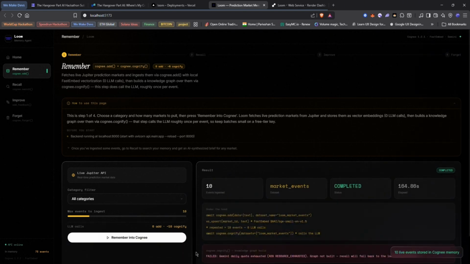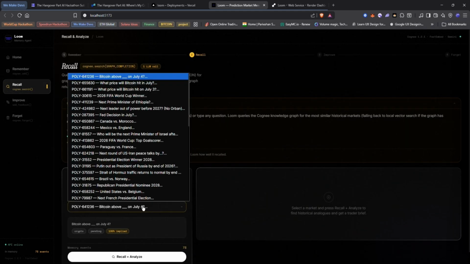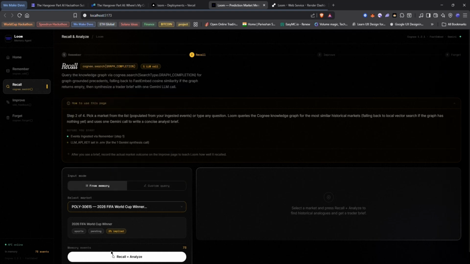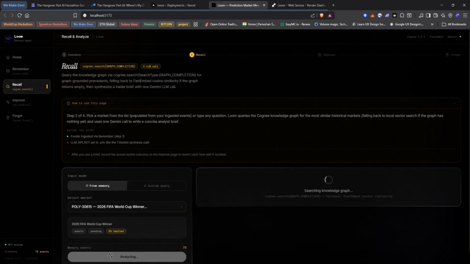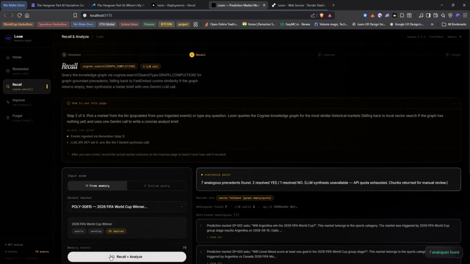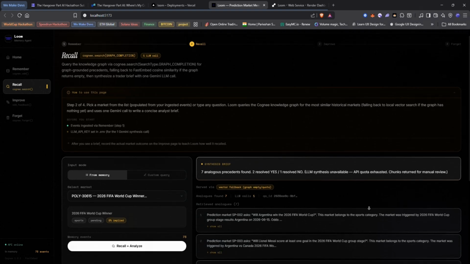Now, this is where it gets interesting. I'll take this Fed rate decision market and ask Loom what it's seen before. Cognee runs a graph-grounded search across everything it's ingested and surfaces the closest structural precedents. Not just similar text, similar triggers, similar categories, similar odds movement patterns. And for each one, it tells you how it actually resolved. This is the edge. Markets resolve, and when they do, Loom closes the loop.